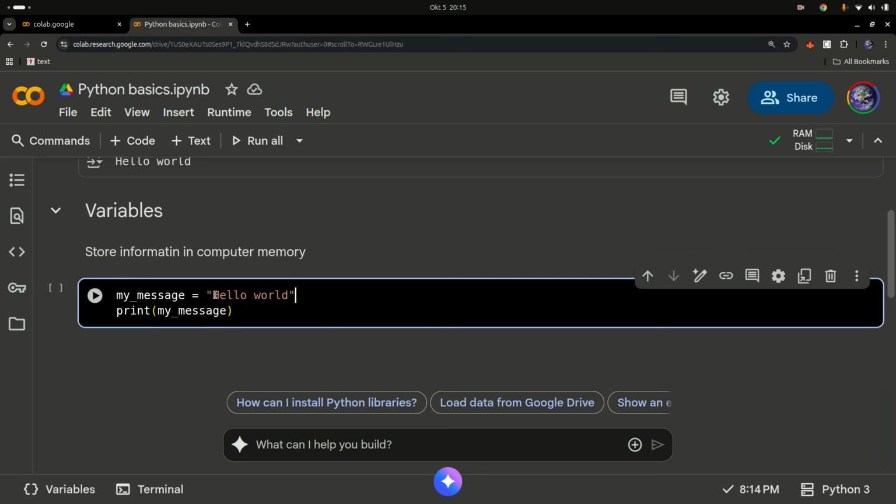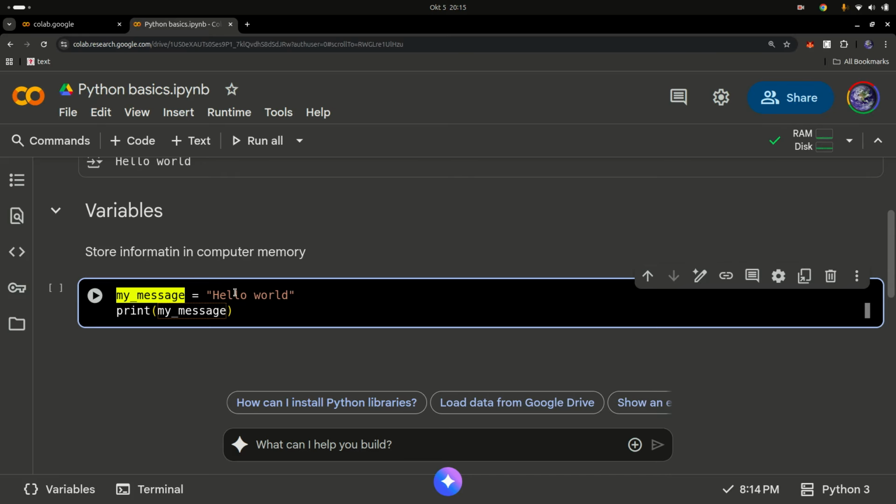So why am I using quotes? I'm using quotes because this is a data type in Python called a string. Strings are stored within quotes. You can use single quotes this way and then this way, or you can use double quotes. But if you use double quotes on one end, then you have to use the double quote on the other end to close it as well. So that's basically it.